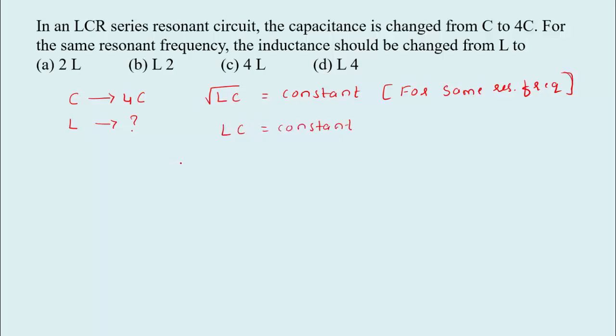So initially the inductor value is L and the capacitor value is C. Then let us consider it changes to L dash and C dash. Now L dash we don't know, keep it as it is. C dash value is given, how much? That is 4C. Therefore L dash equal to LC divided by 4C. C will get cancelled. So finally the inductor value is L divided by 4. That is option D.